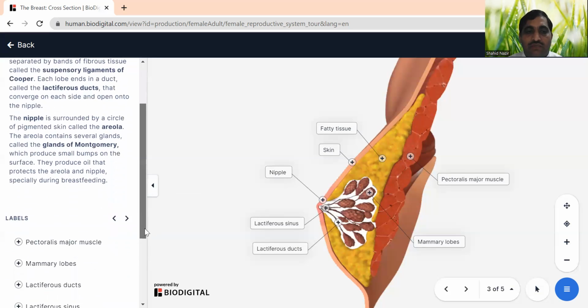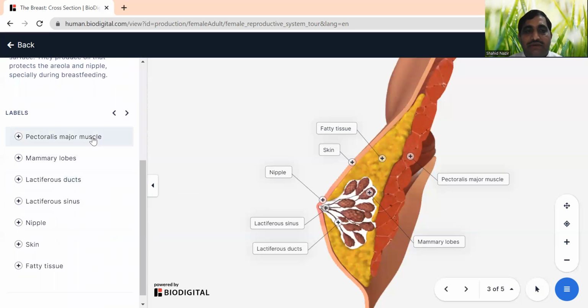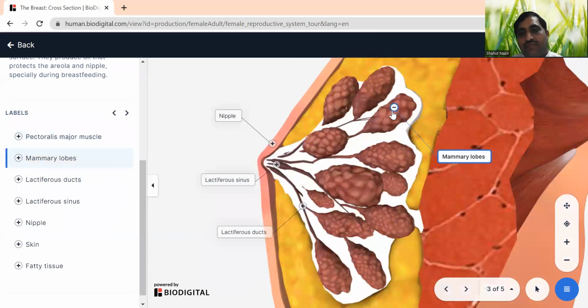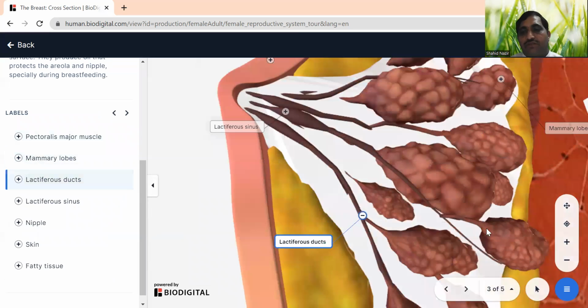So we can go a little bit closer. You can see here the pectoral muscles. These are the pectoral muscles where the breast is attached. Then we have the mammary lobes. You can see here there are 15 to 20 mammary lobes, as I mentioned earlier in my lecture, and each one is separated by different muscles, and they are producing milk. And then we have the lactiferous duct.